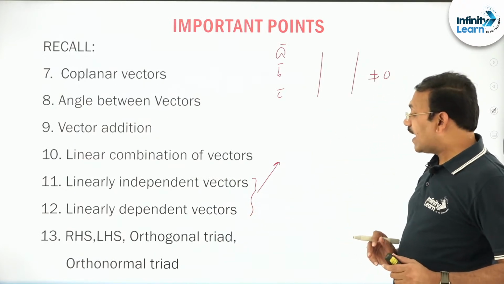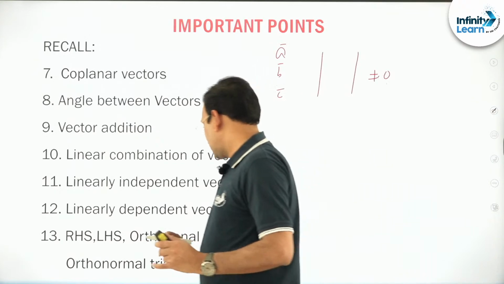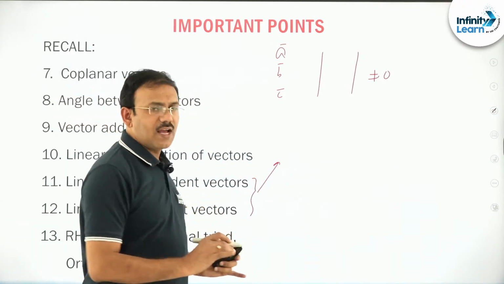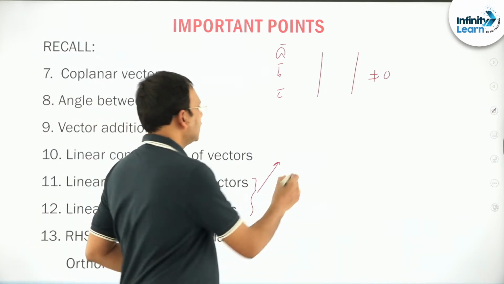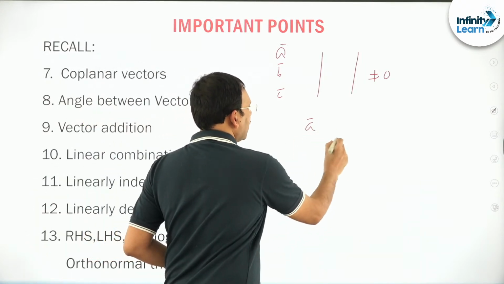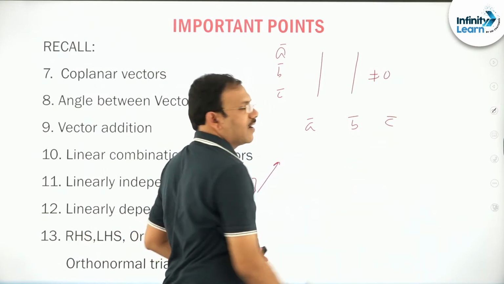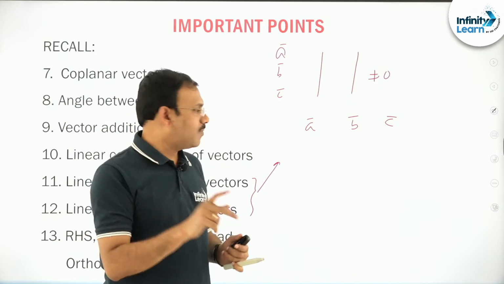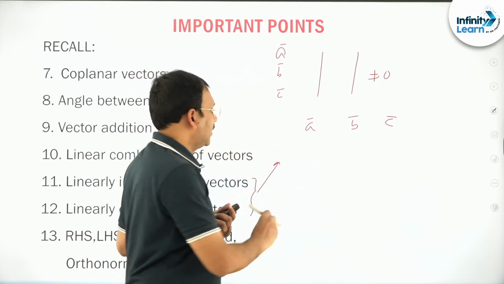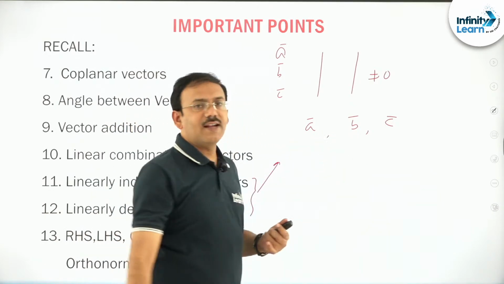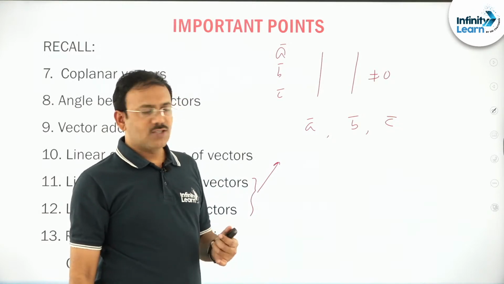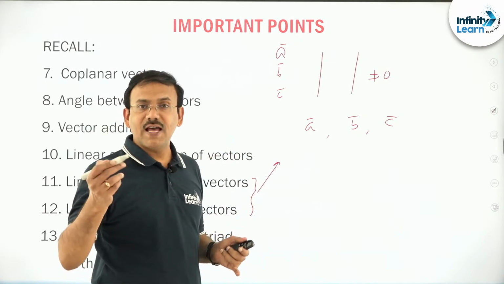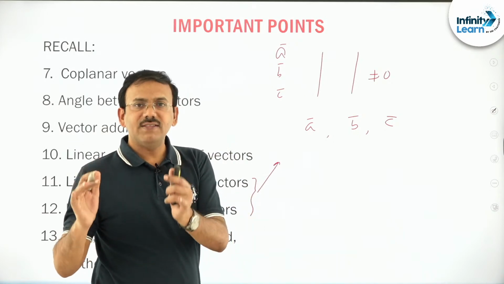Fine. Next, right handed system, left handed system, orthogonal triad and orthonormal triad. Simple, friends, I am not going into detail. Right handed system, suppose you are given A bar, B bar, C bar. Actually right handed system means A bar, B bar, C bar in this order, and when you see from A bar, B bar to C bar, the angle must be less than 180, like that some lengthy definition would be.